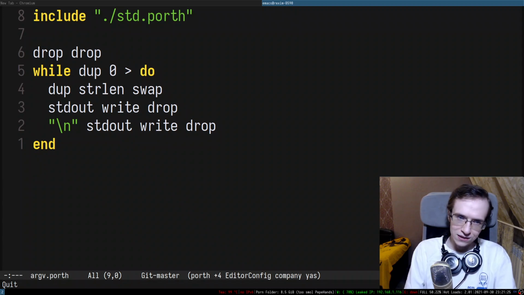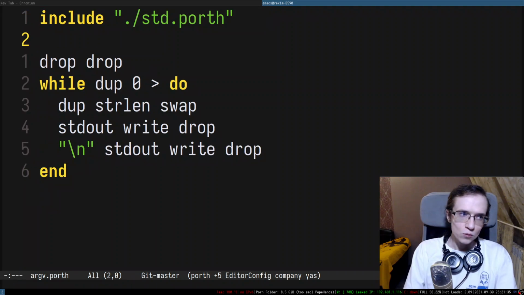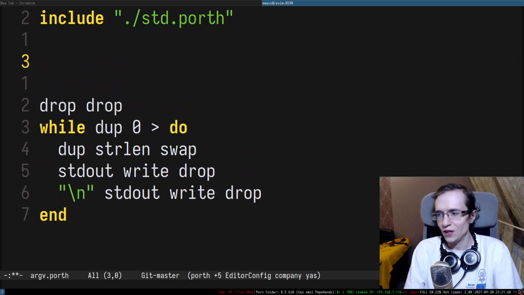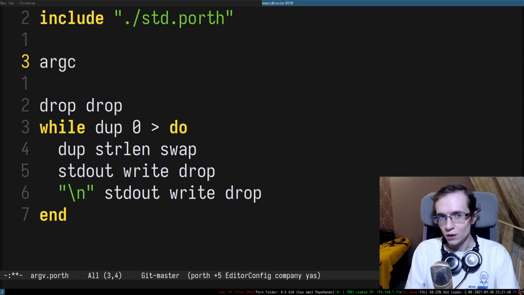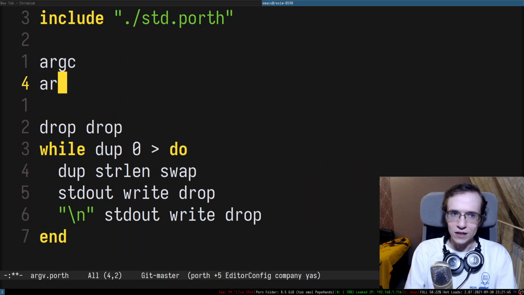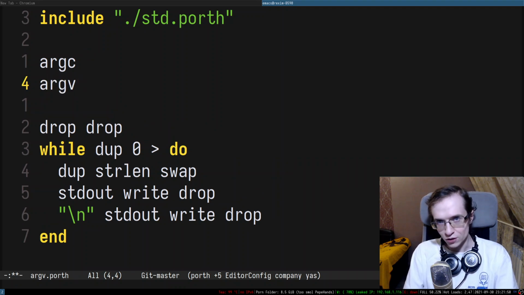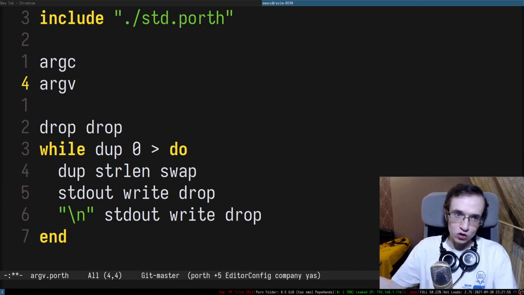The way I see we can resolve that is to change the interface to command line arguments. Let's not push command line arguments on the stack, but rather provide two intrinsics, literally the same thing that C does. We can provide an intrinsic called argc, which will push the amount of command line arguments, and argv, which pushes the pointer to the array of pointers to the corresponding strings.